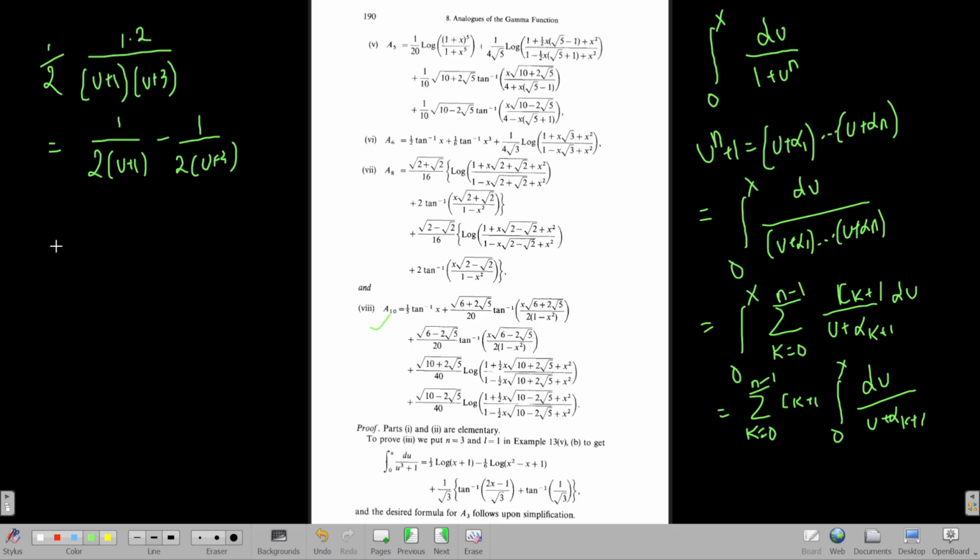And therefore this integral can be simply written as the sum from k equals 1 to n of c_k, and the integration of 1 by (u plus alpha_k) is ln of (u plus alpha_k). Putting in the values, you simply get c_k into ln of (x plus alpha_k) by alpha_k. This is your answer, where c_k and alpha_k are to be determined.